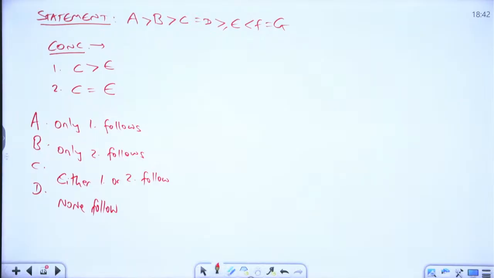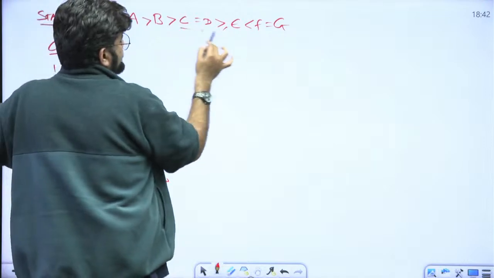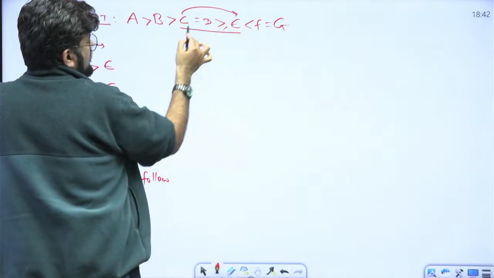So we need to check between C and E. So pick this up right away, and E, drop this equal to, and we will have C is.